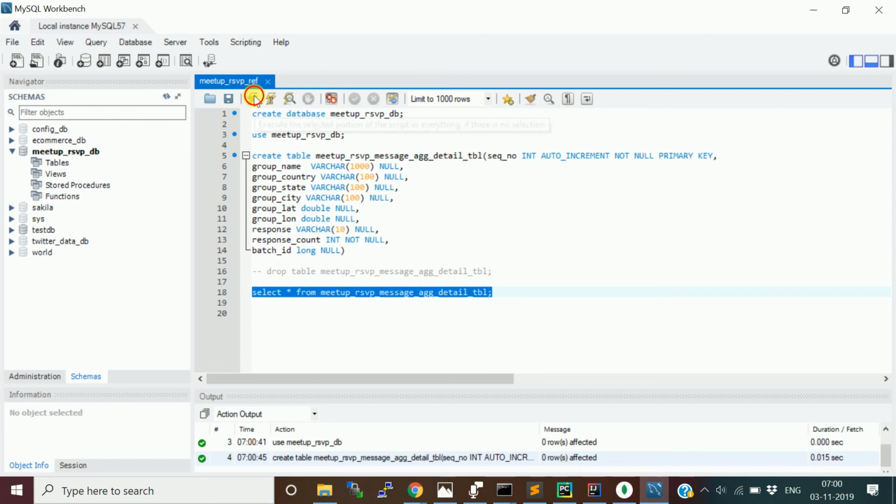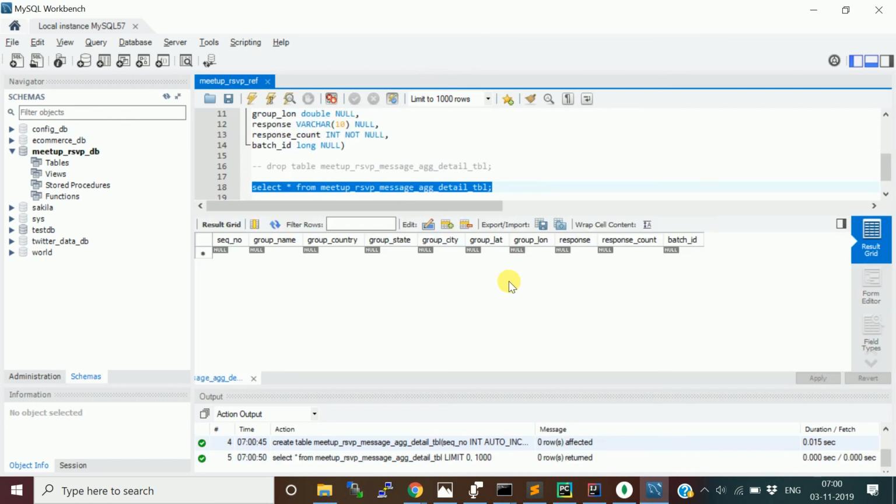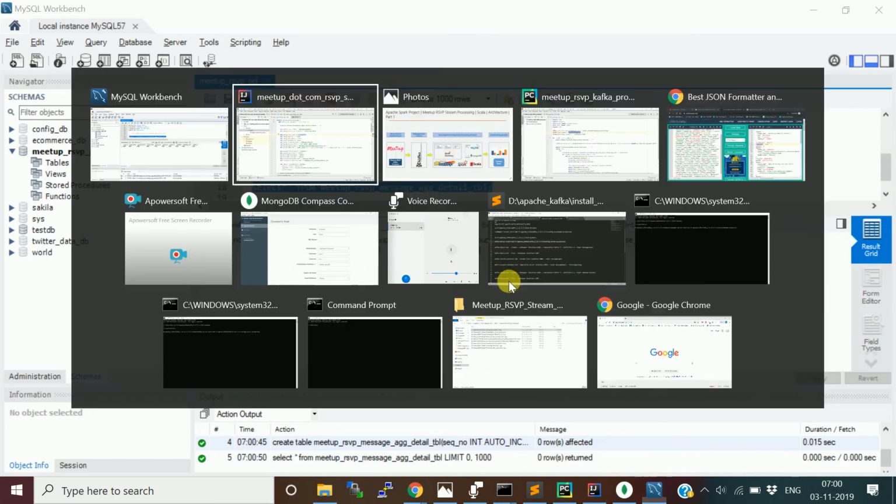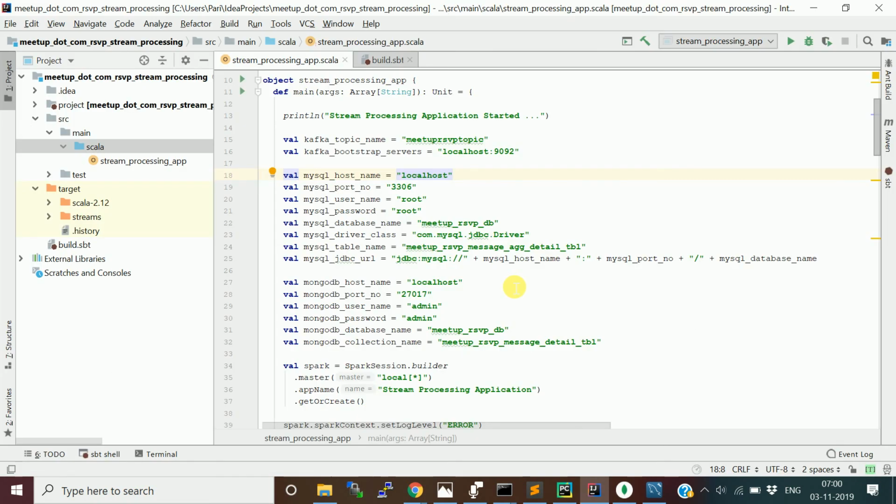We are going to run the Spark streaming, and we are going to monitor how it is working. So this is a local instance of MySQL, and the host is localhost. By default, the MySQL port number is 3306. Then the username and password of the MySQL instance. This is my database, meetup_rsvp_db. This is the MySQL driver which I am using.